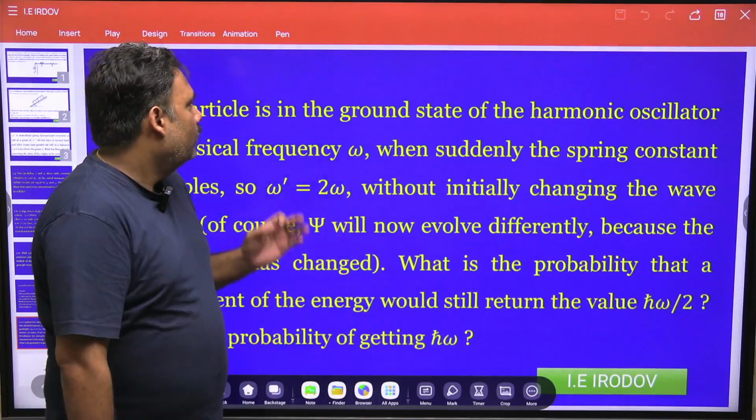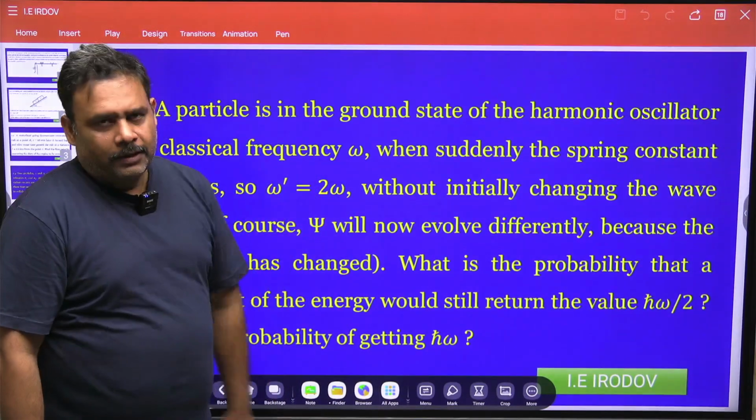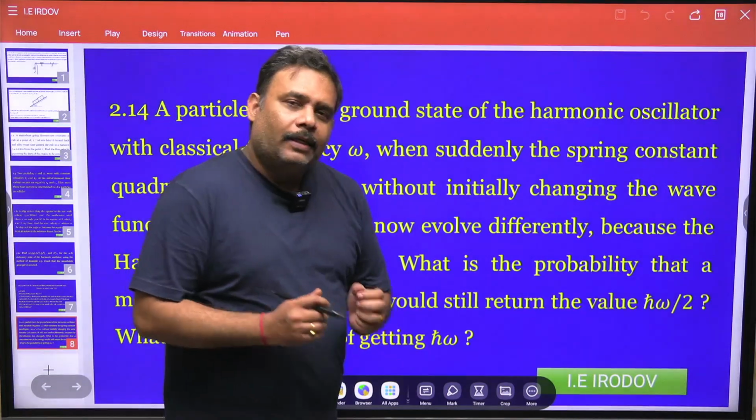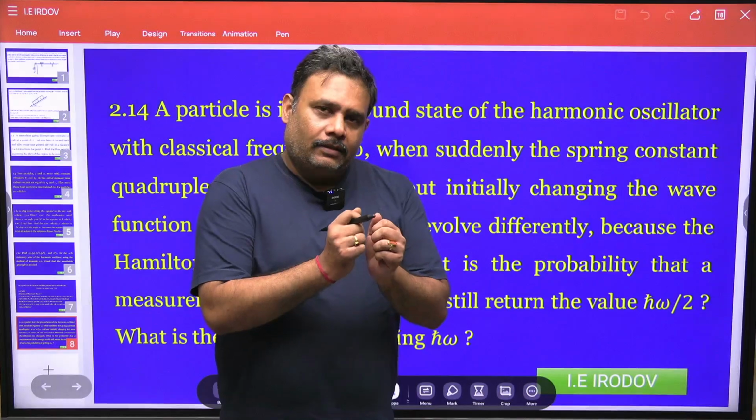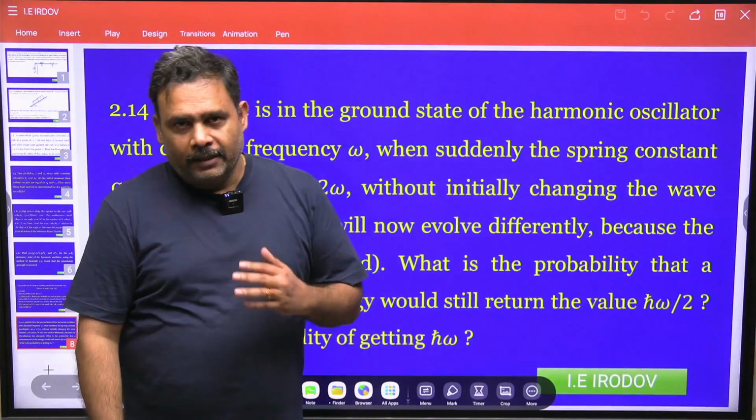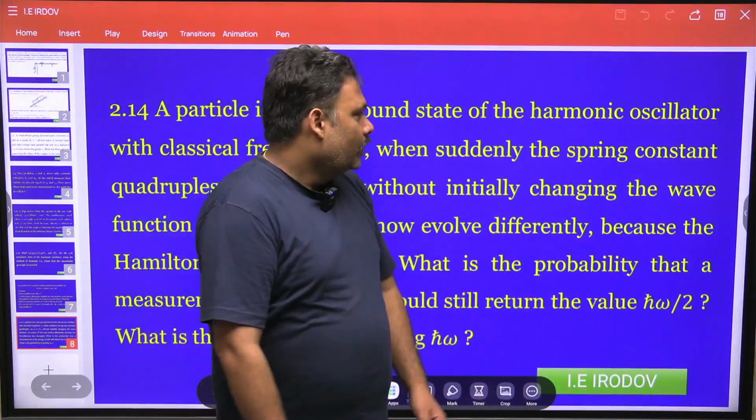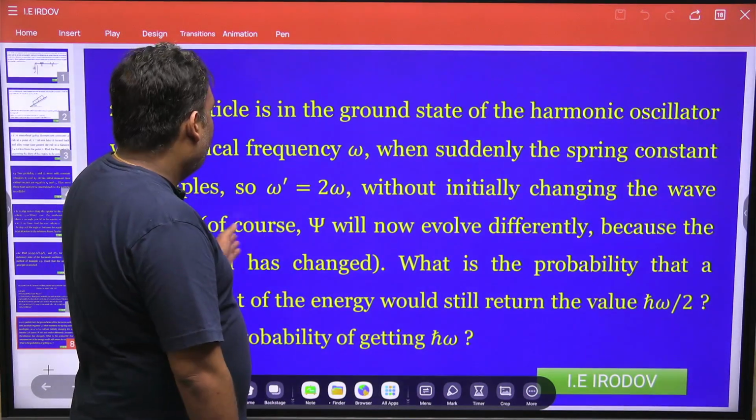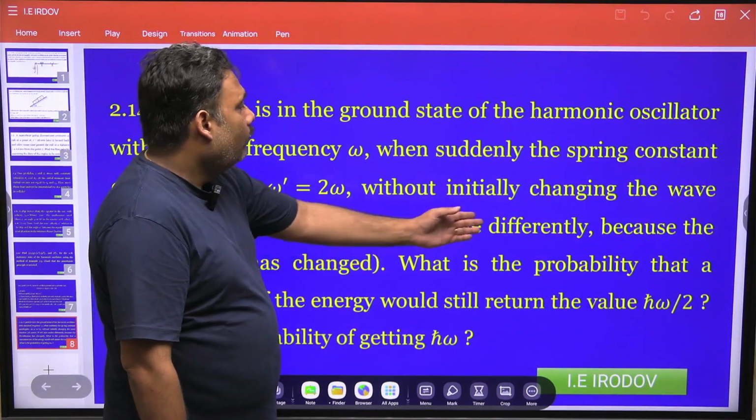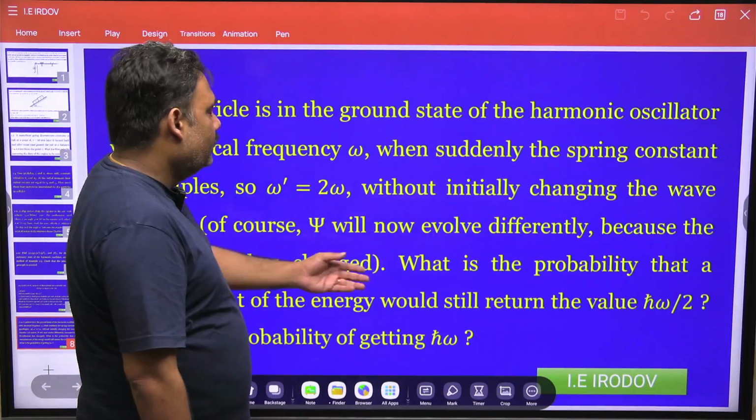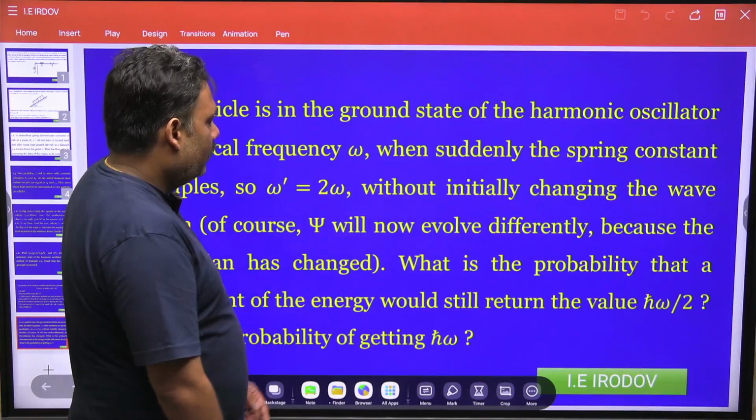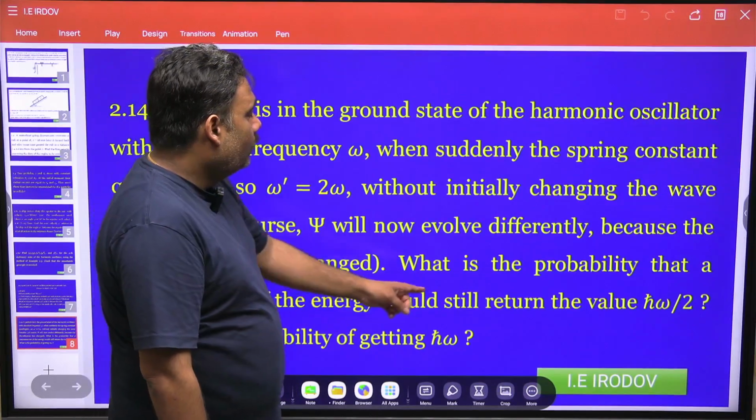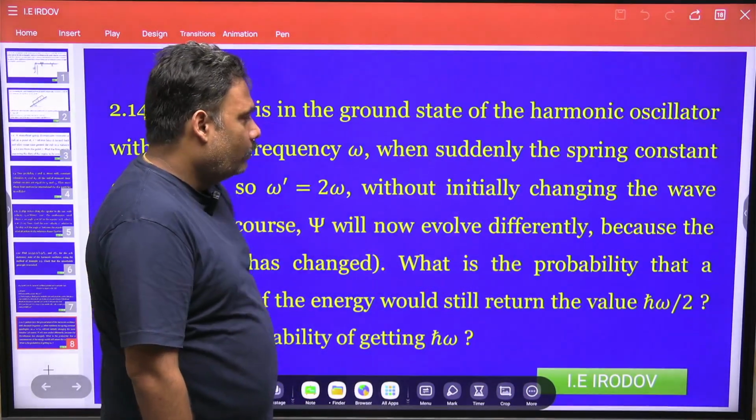What is this problem? It is given that the particle is in the ground state of a harmonic oscillator with angular frequency omega, and suddenly omega is going to change to 2 omega. So this is a sudden process, and psi will now evolve differently because the Hamiltonian has changed. What is the probability that a measurement of energy would still return the value h cut omega by 2?